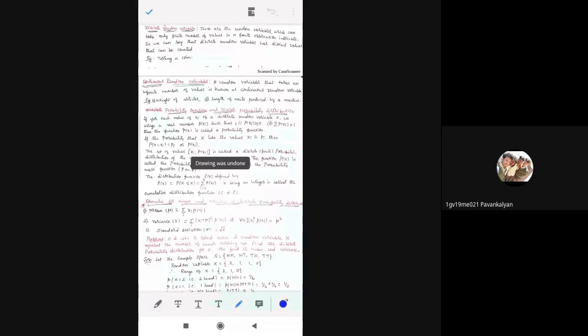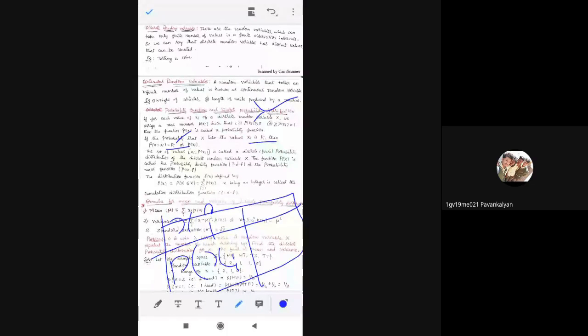Next, discrete probability distribution, that we'll see now. If the probability that X can take the values xi is P of x, so that is what I wrote, and we know that as P of xi also, or that can be represented as pi also. Okay, that's our wish. Now, what does this discrete probability distribution mean? The set of values xi and P of xi. You need to construct a table of xi and P of xi.